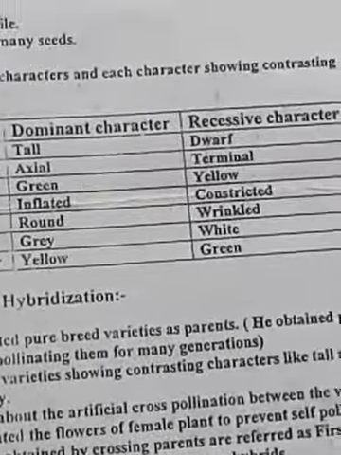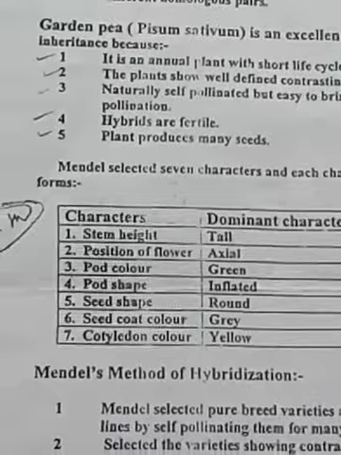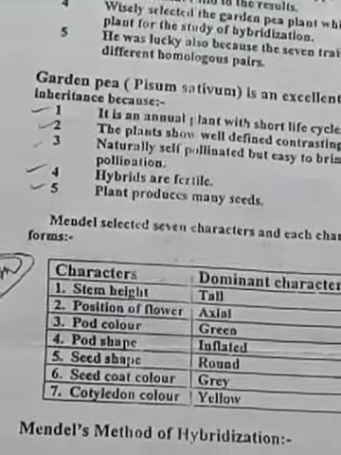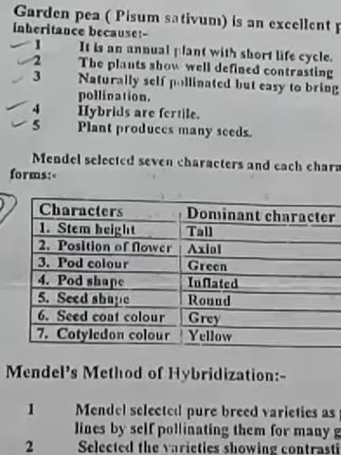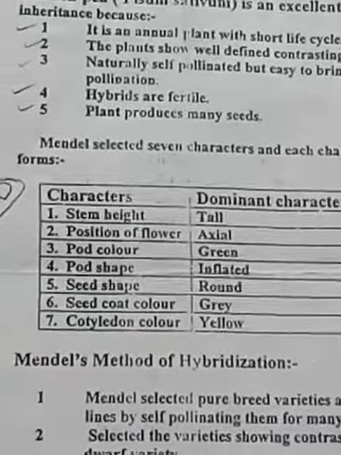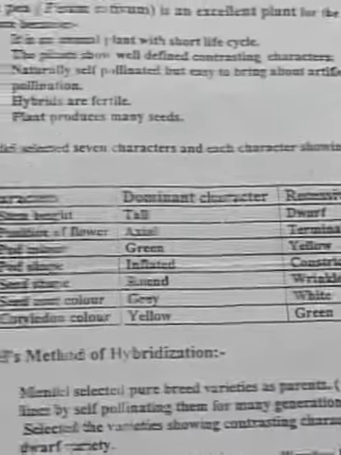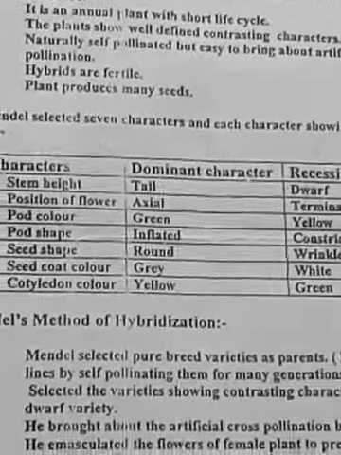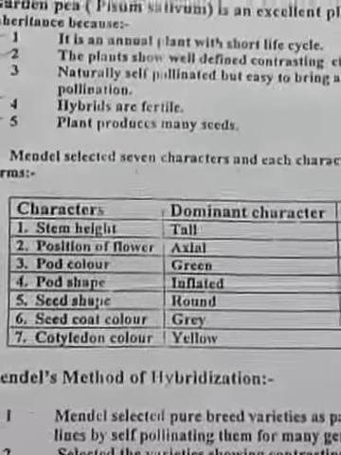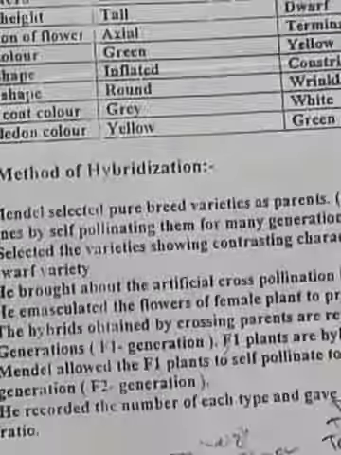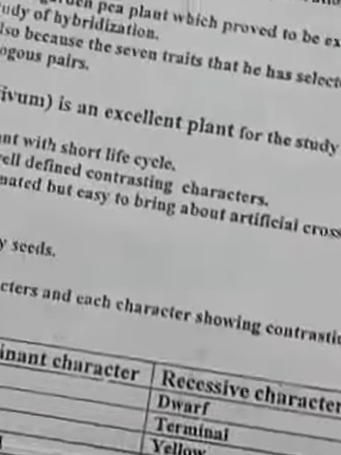So next, Mendel selected the 7 characters. Which are those 7 characters? Stem height, position of flower, pod color, pod shape, seed coat color, cotyledon color. All these 7 characters he took, and he successfully completed all these hybridizations in the pea plant, Pisum sativum. Understood? So next is the monohybrid cross.